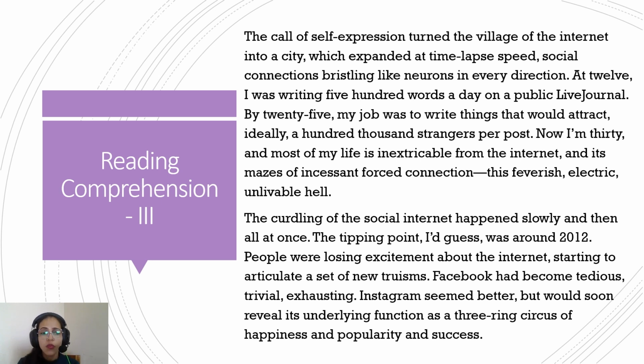And Instagram, which at that point felt okay, it is better. It's not as tedious as Facebook is, but it would soon reveal. At this point, we are feeling decent about Instagram, but will soon reveal that it's almost like a three-ringed circus of happiness, popularity, and success. So basically, it's almost like a circus where people are participating and performing, and then they are trying to gain likes and all those things, attention. So that's your three-ringed circus: happiness, popularity, and success.